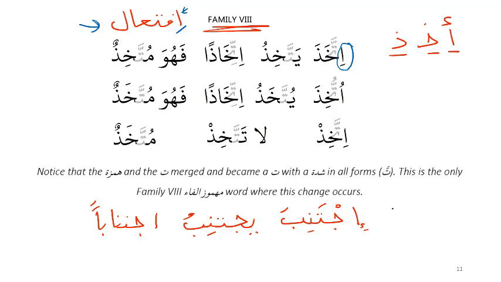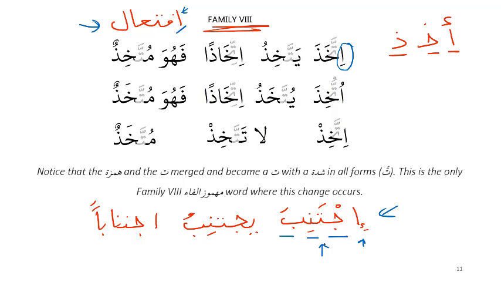Or actually, let's do it with ijtanaba. With ijtanaba, what are the three root letters and what are the mazid fi? Mazid fi means extra. So what are the three root letters here and what's extra? So tell me the three root letters. Jim, Noon, Ba. Okay. So what is the Hamza and Ta? These are the mazid fi. These are the extra things coming in. That's why it's called mazid fi.